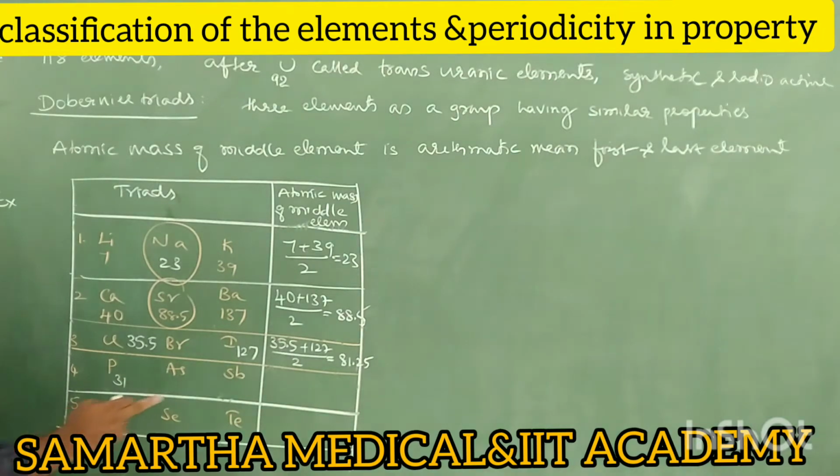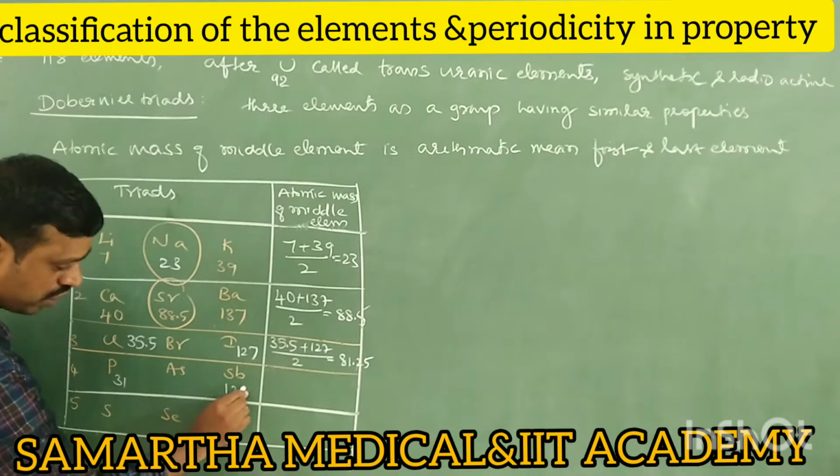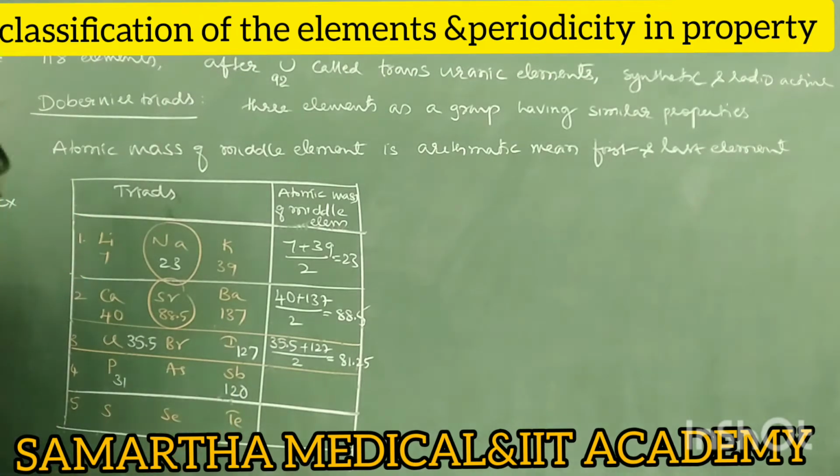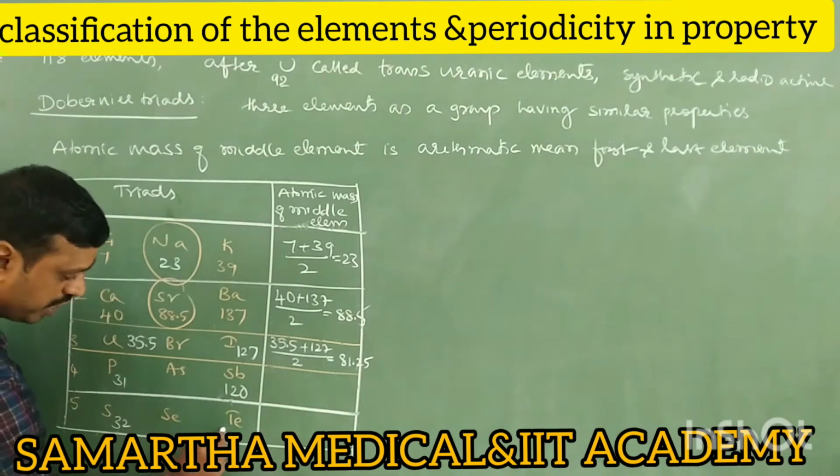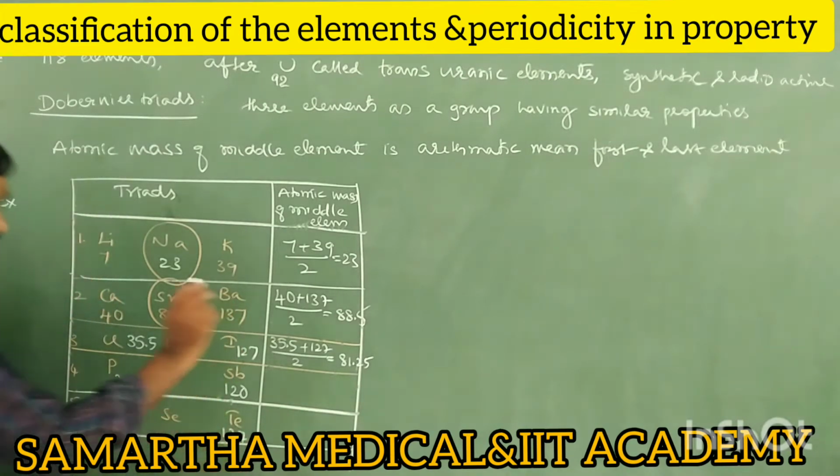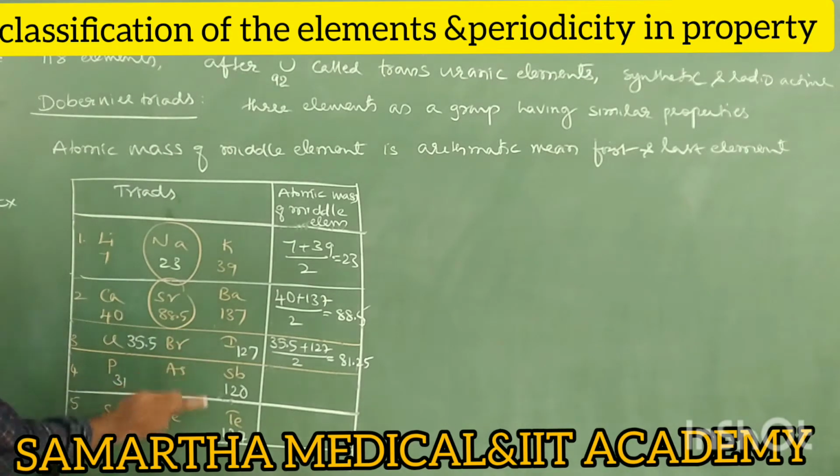We know it. What is the atomic mass of antimony? Remember, it is 120. Then sulfur, we know it is 32. Tellurium is also 127 like iodine. The atomic masses of iodine and tellurium are approximately the same. Approximately, you can take 127.